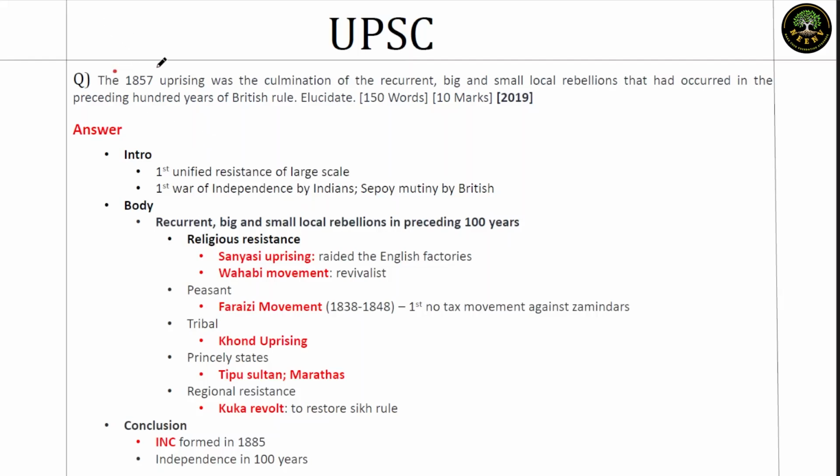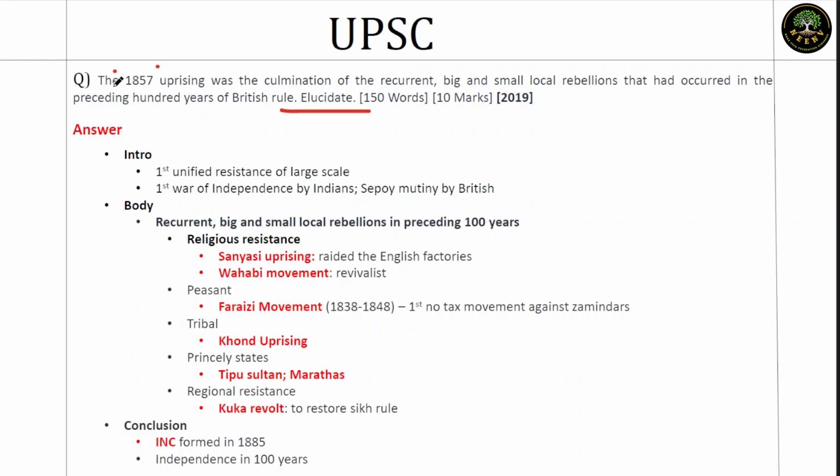This is a question on the 1857 revolt. The 1857 uprising was the culmination of the recurrent big and small local rebellions that had occurred in the preceding 100 years of British rule. Elucidate. Now, here's a 150 mark question.